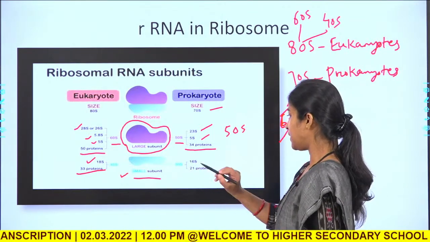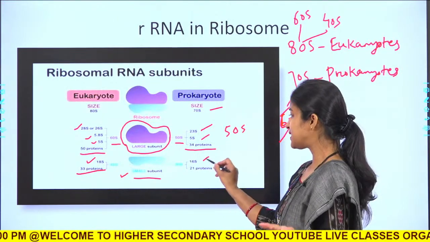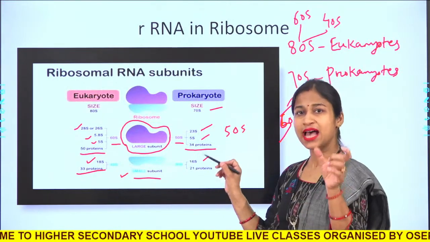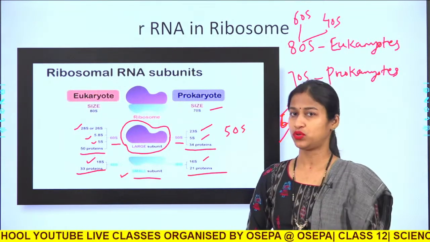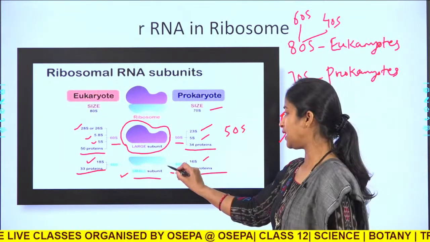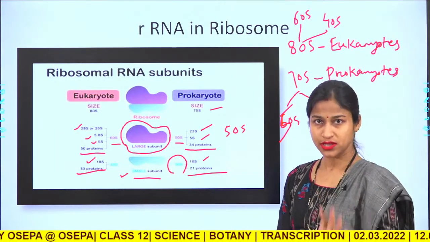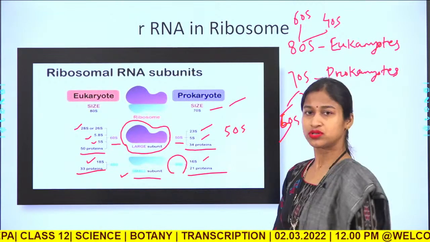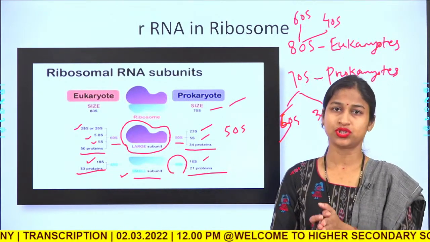Then in case of 30S, there is a single rRNA component of the 16S type, which is involved with 21 proteins to form the 30S component of the ribosome, or the smaller ribosomal subunit of the prokaryotes. Okay. So, this is all about the mRNA, tRNA and rRNA structure.